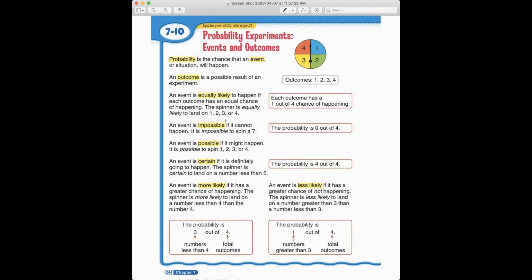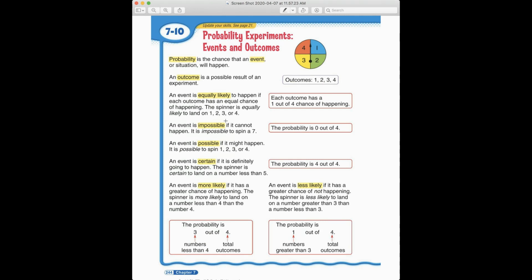Okay, so let's take a look at page 244. You can look at it here. You also have your math books at home with you. We have a spinner to the right of the page. It is divided into 4 equal parts, and they are colored and numbered 1, 2, 3, and 4. And if we were to spin this spinner, the outcome is the possible result of that spin or of an experiment. So the outcomes of that spinner would be either 1, 2, 3, or 4. Those would be the only outcomes. Those would be the only choices we would be able to land on.